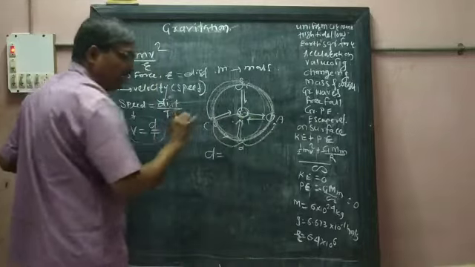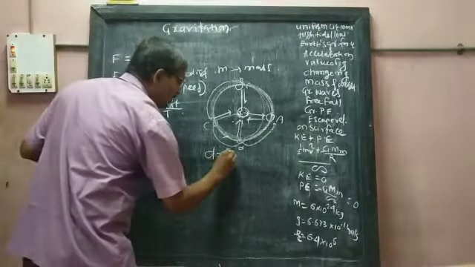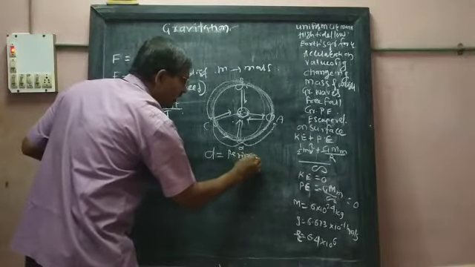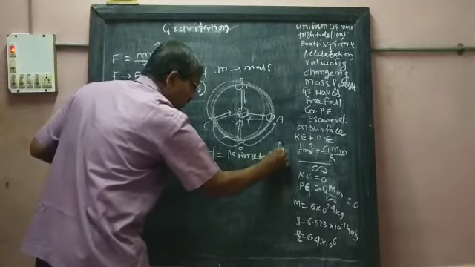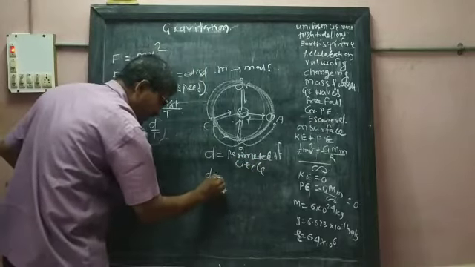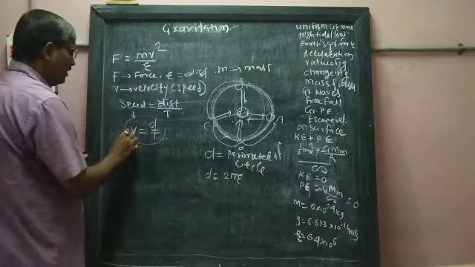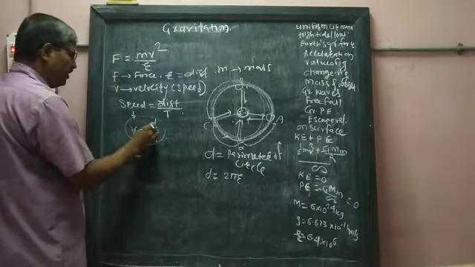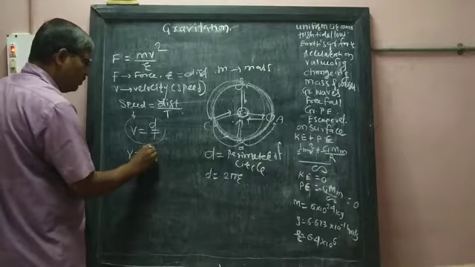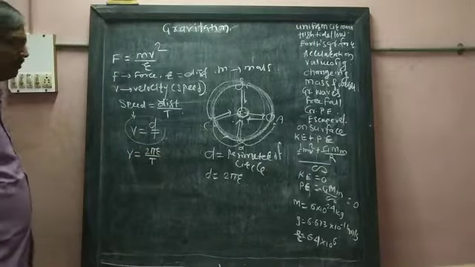the distance covered by the object in one revolution is equal to the perimeter of the circle. What is the perimeter of a circle? The perimeter of a circle means 2 pi r. Therefore here I am going to take v is equal to 2 pi r upon t.